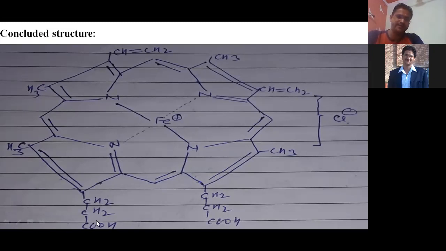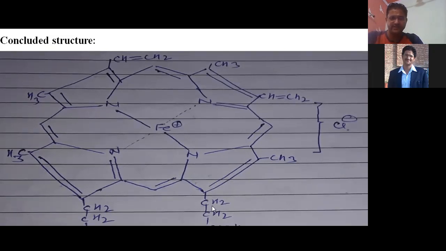You can see one propanoic acid here, and then a second propanoic acid: 2 propanoic acids, 4 methyl groups, and 2 vinyl groups. This is the difference between the structure of chlorophyll and the structure of hemoglobin.